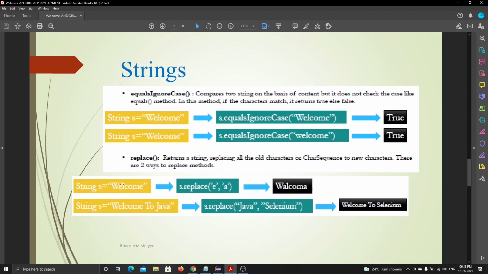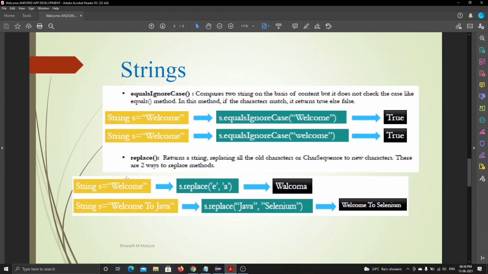See, E is available at the first index. I am counting index values, and index values always start from 0. So what is at index value 1?